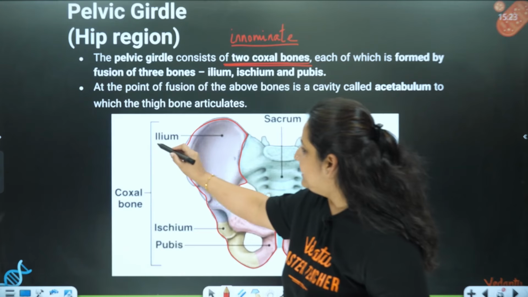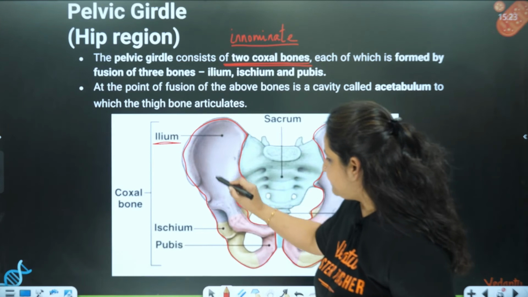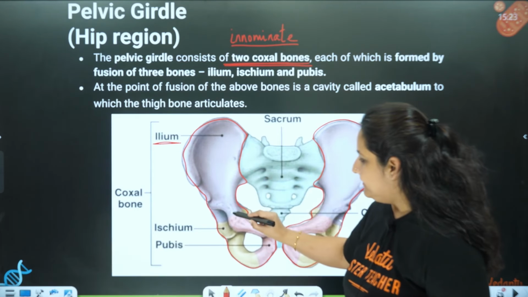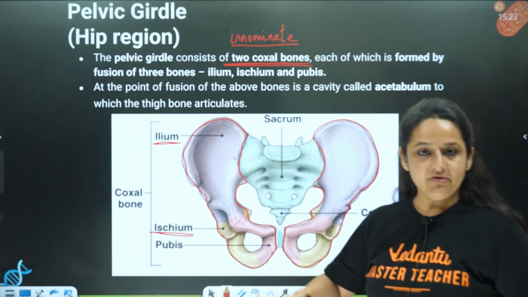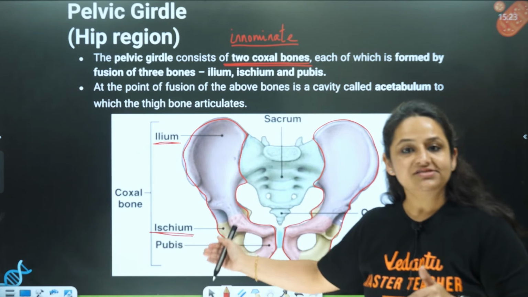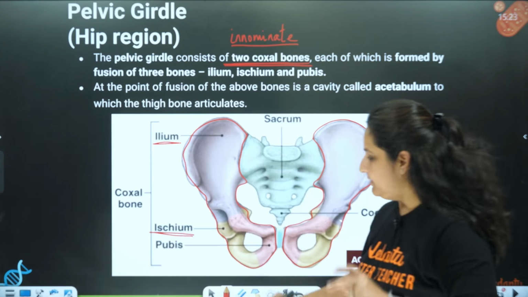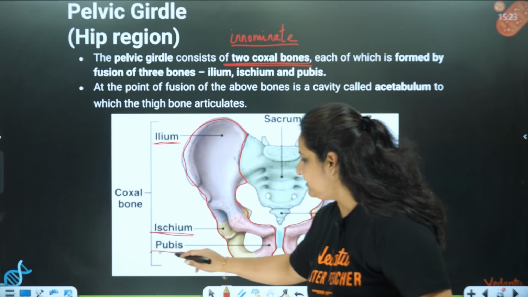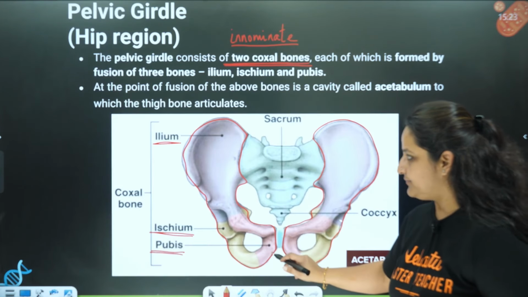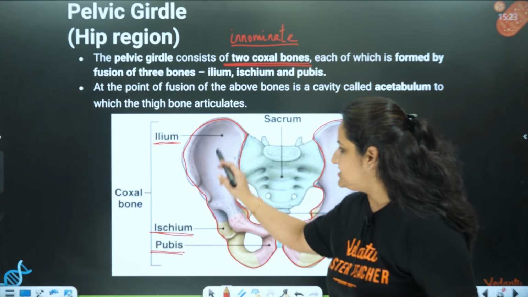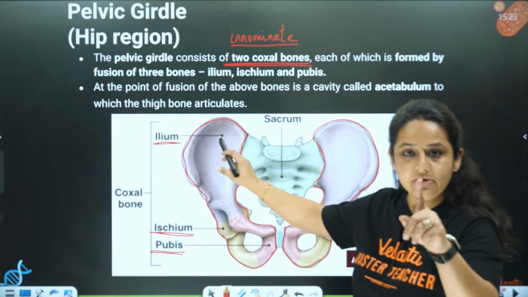Number 1, ilium. This purplish color bone is the ilium. Number 2, ischium, the bone on which we actually sit. When we sit down, we rest on the ischium. And the third bone, which is present over here in the front, is called the pubis. The pinkish color. So ilium, ischium, and pubis fuse over here to form one coxal bone.